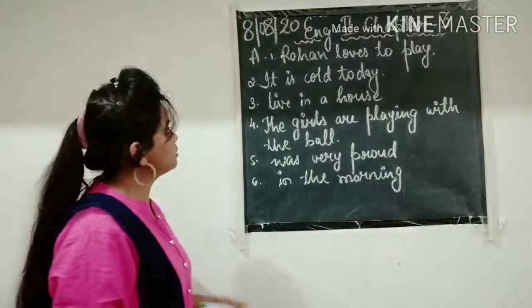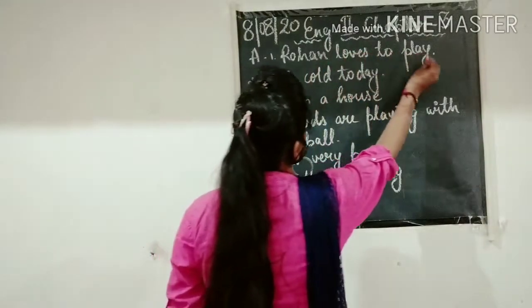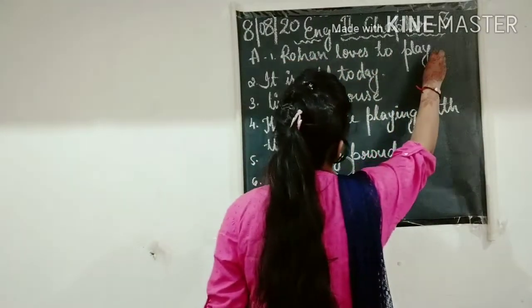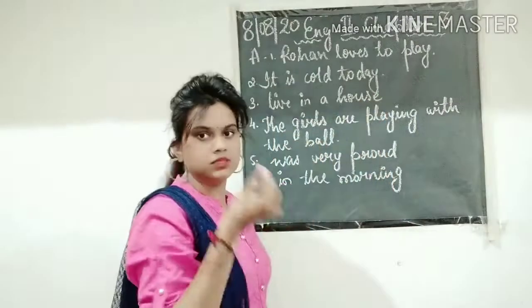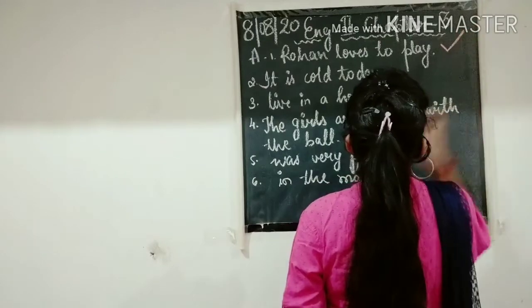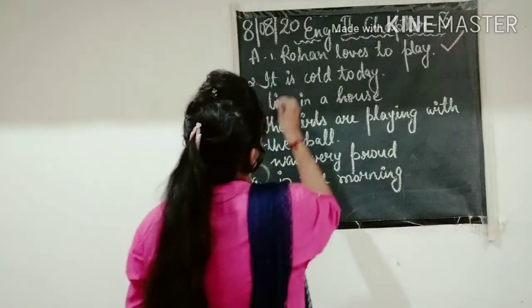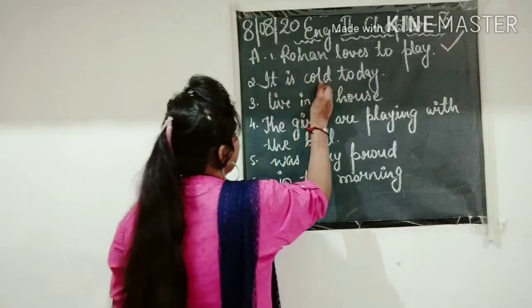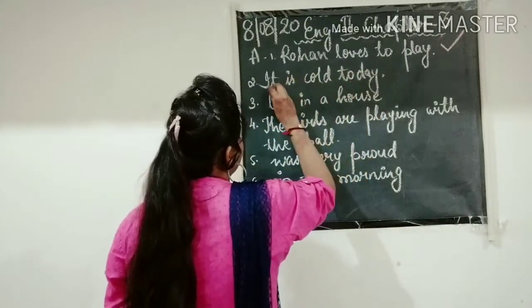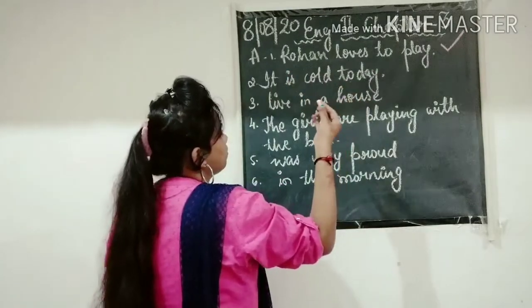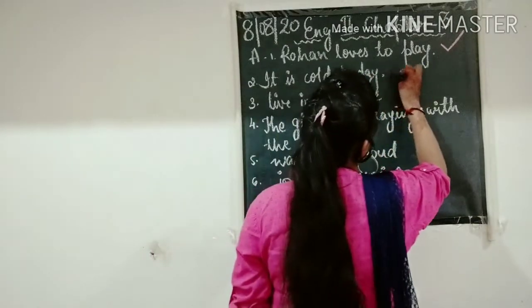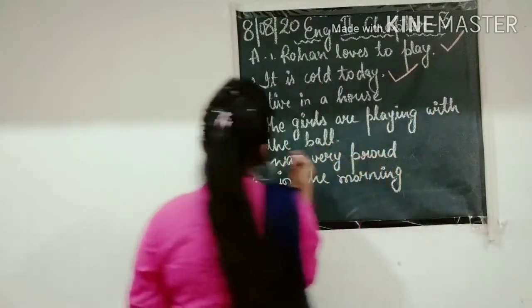So the first question is, Rohan loves to play. R is capital, it ends with a full stop, and this sentence makes sense. So we will put a tick mark here. The second one is, it is cold today. I is capital, it ends with a full stop, and it makes sense that today is a cold day. So we will put a tick mark.